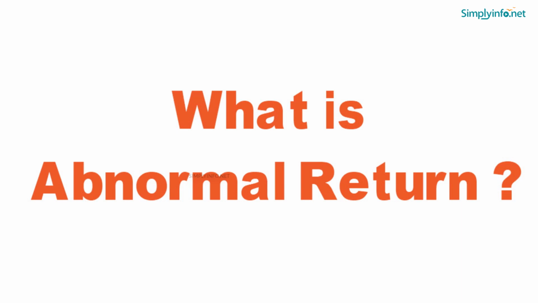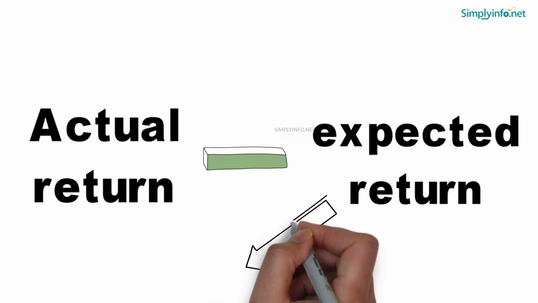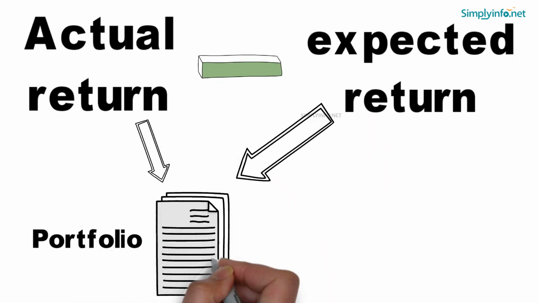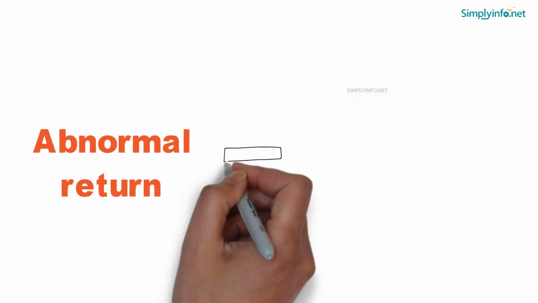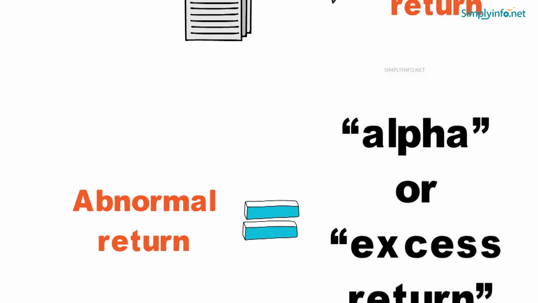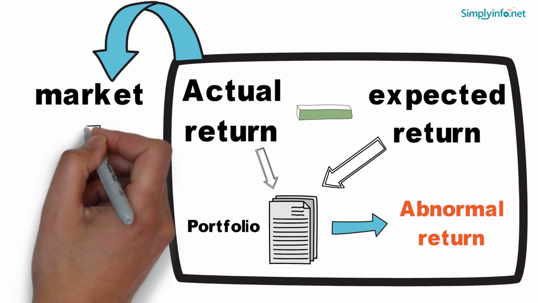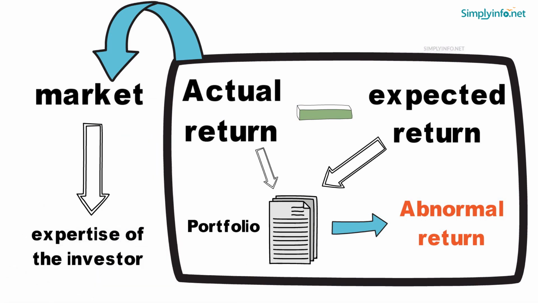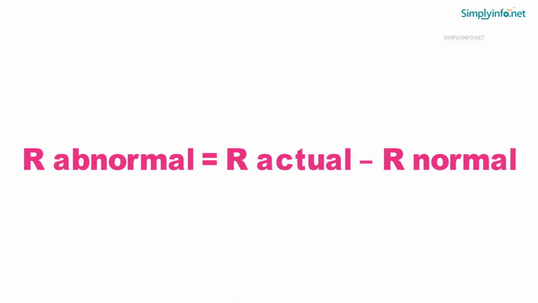What is abnormal return? The difference between the actual return and the expected return of a security or a portfolio is known as abnormal return. Abnormal return is also known as alpha or excess return. This cannot be explained by the market as it is the result of the expertise of the investor. Abnormal return is equal to R actual minus R normal.